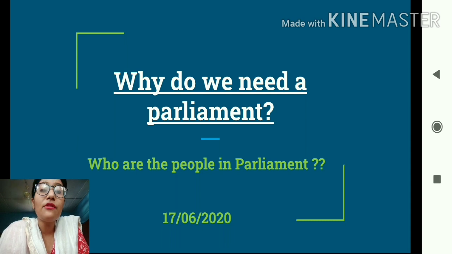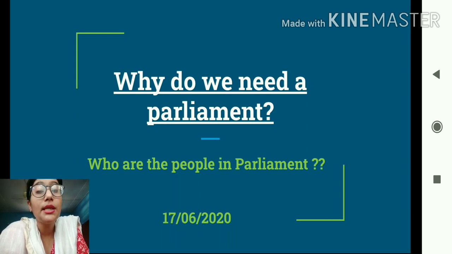The second important function of the parliament is to control, guide and inform the government, and it is basically done with the help of a question hour which is conducted in the parliament, where the opposition party plays a very crucial role by asking questions to the government, the ruling party, and by giving feedback to the ruling party, and at the same time they also try to garner support for themselves.